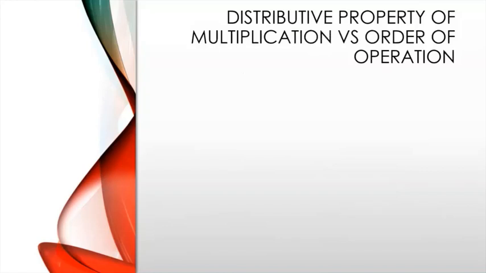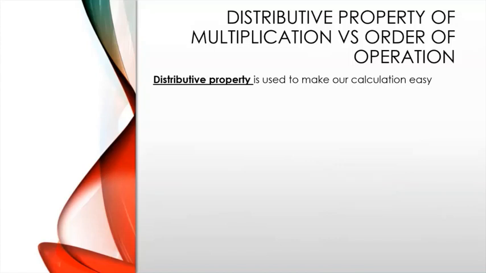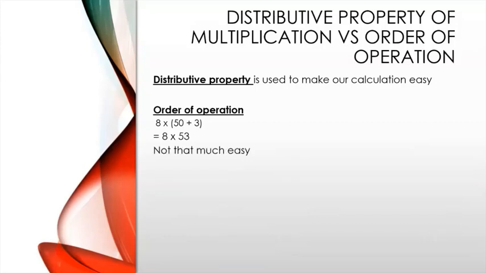Distributive property versus order of operation. Distributive property is used to make a calculation easy. So now we will try to solve two questions in order of operation, which is equal to 8 into 50 plus 3. So which is equal to 8 into 53. We don't know the tables of 53, so we will not be able to do this multiplication. It's not that easy, isn't it?